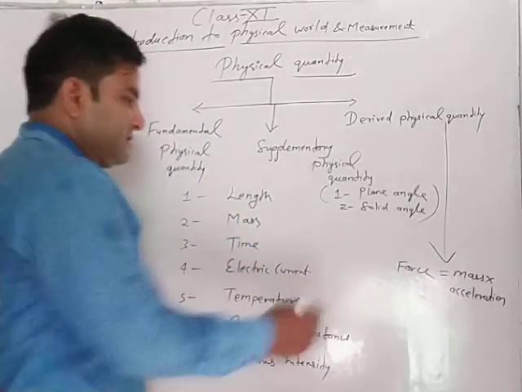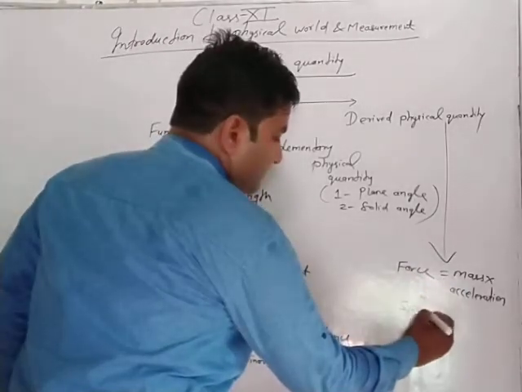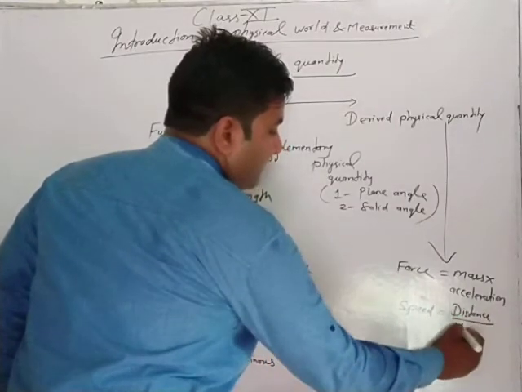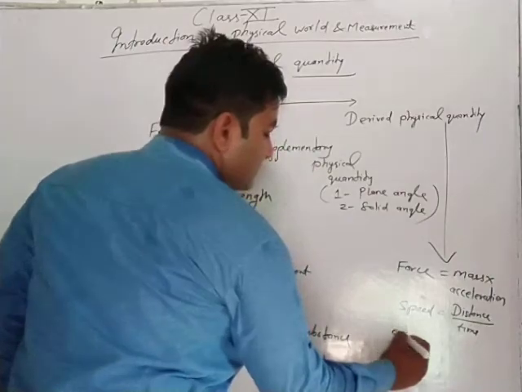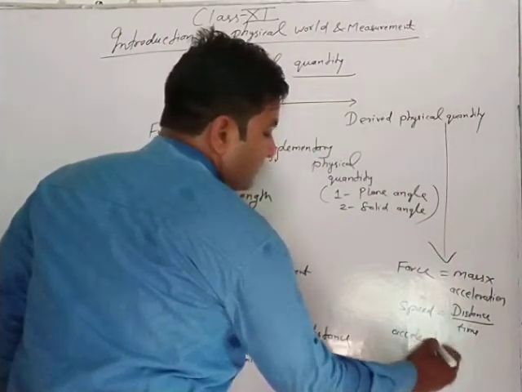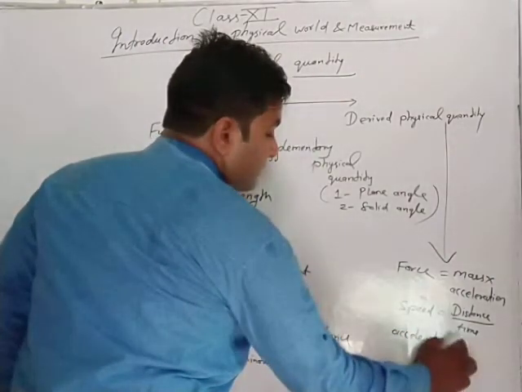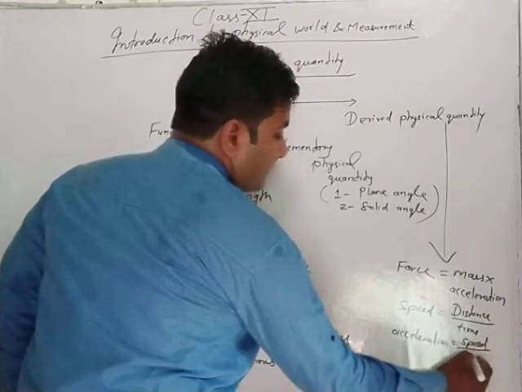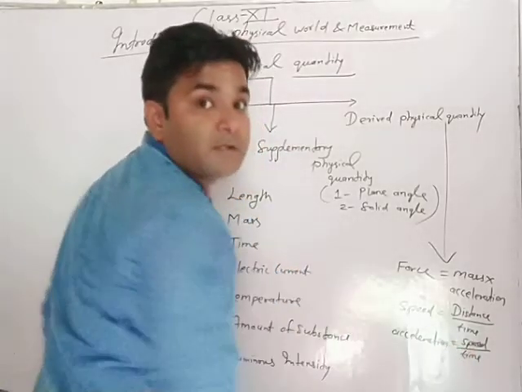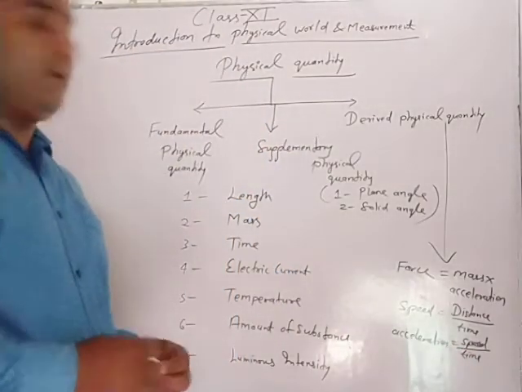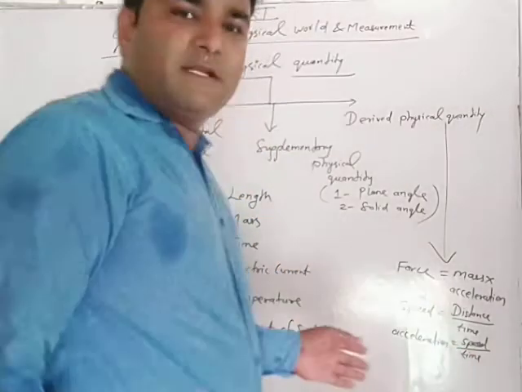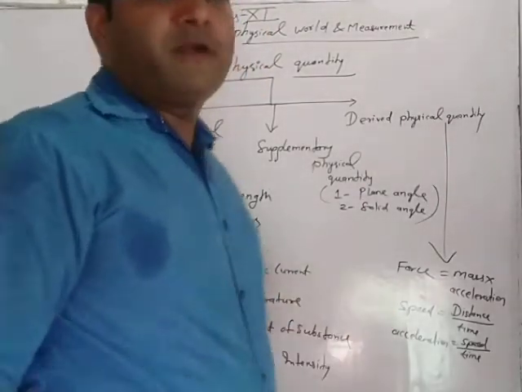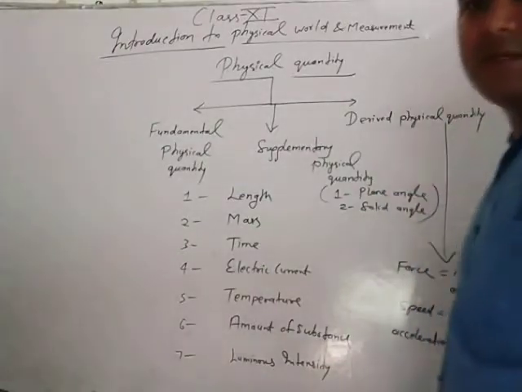So speed is equal to distance upon time, and acceleration is equal to speed upon time, or velocity upon time. In such a way, there are so many concepts used to obtain derived physical quantities.